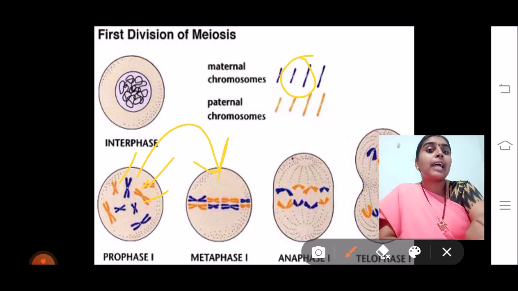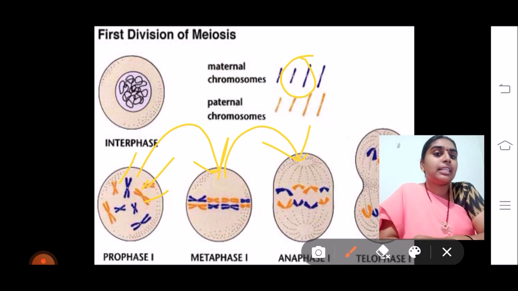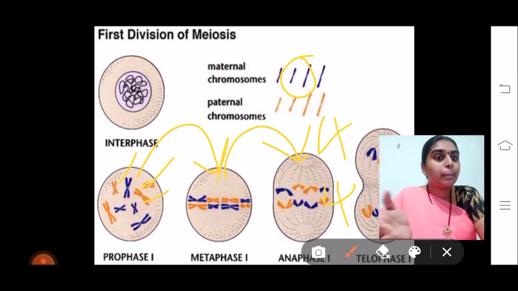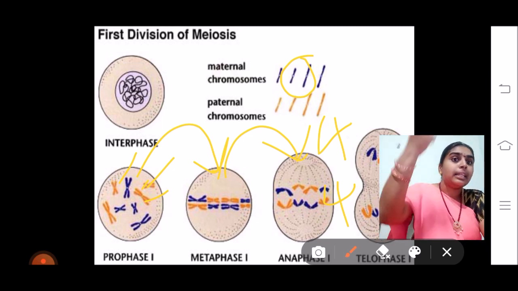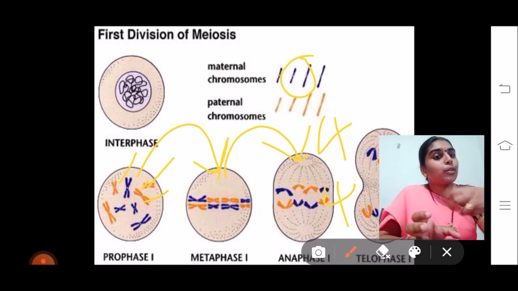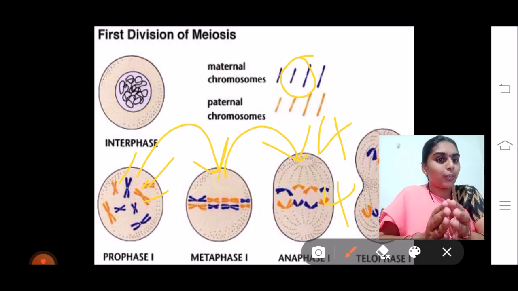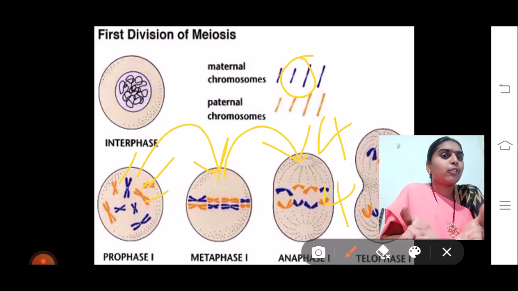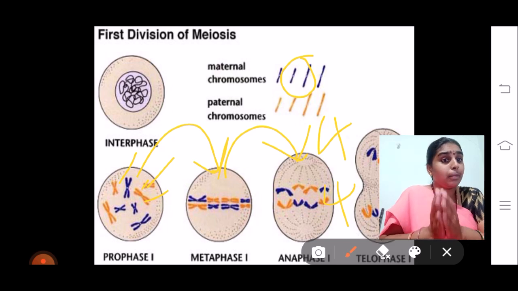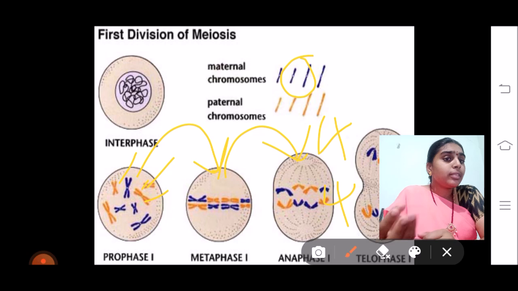Here reduction will be occurring in the next phase, that is anaphase 1, where 4 are moving to one side and 4 are moving to the other side. That means in the parent, that is in me, there are 8 chromosomes, but when they come into anaphase 1, 4 chromosomes move to one side, and 4 more chromosomes move to the opposite pole of the cell. So here the actual reduction in the number of chromosomes occurred, and this is why meiosis 1, with its prophase 1, is the actual reduction phase and is the longest phase of meiosis.